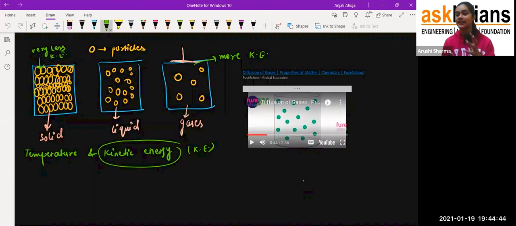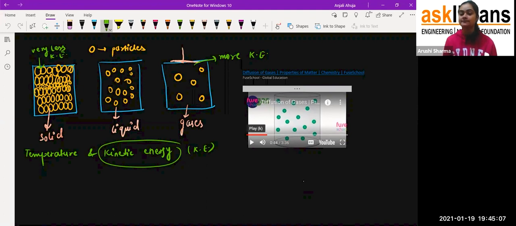So students, he is showing you that the particles are very far apart from each other in the case of gases. They have so much space, and even so they occupy the whole of the container. Exactly. That is why the gas particles have very little force of attraction between them. They have a lot of space between the particles, and they don't have any fixed shape or volume.